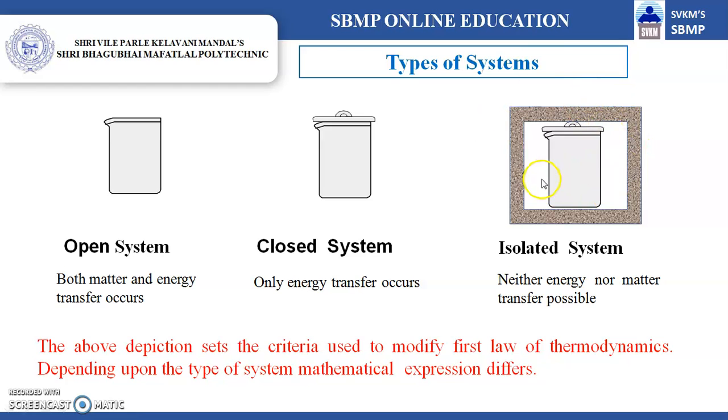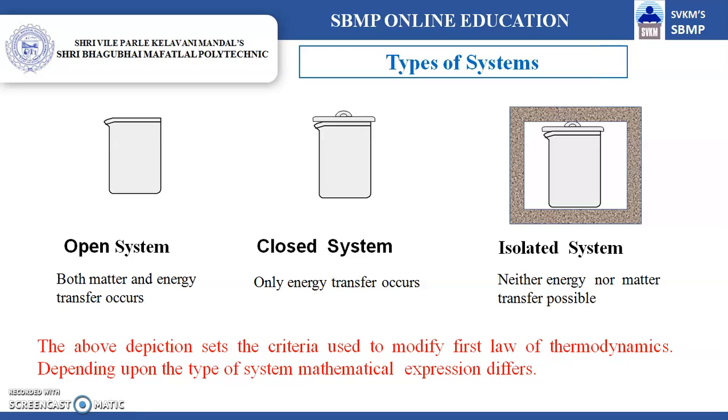Now consider this system. It is the beaker covered with a lid kept inside an insulated container. It is an example of an isolated system. The most popular example in our day-to-day life is a thermos flask or a hot water container. The universe itself is an example of an isolated system.